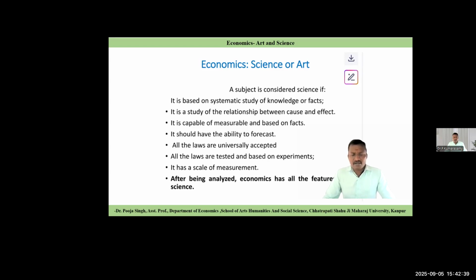That is the reason why I am saying economics is a science. It has the ability to forecast the future. All the laws are universally accepted, tested and based on experiment. It is a scale of measurement. We are giving the statement: economics is a science.